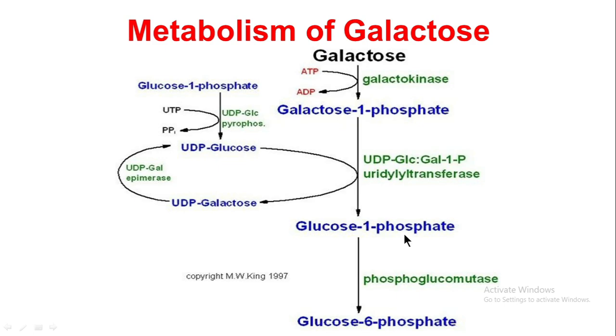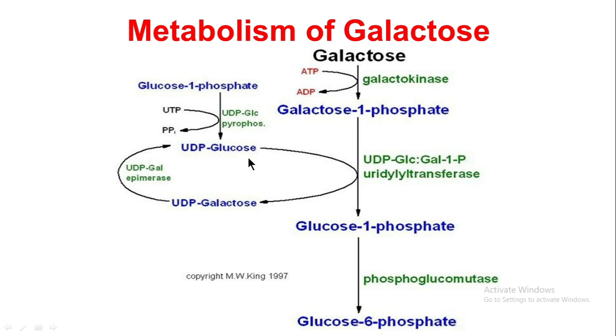Now the next step, the galactose moiety of uridine diphosphate galactose is then epimerized to uridine diphosphate glucose by the epimerase. So simple. So this substance glucose 1-phosphate, which is produced from galactose 1-phosphate, will undergo reaction with the help of the enzyme phosphoglucomutase, and it gives a final substance glucose 6-phosphate.